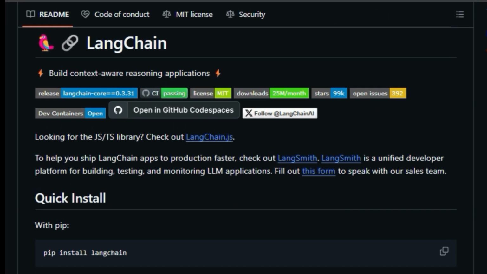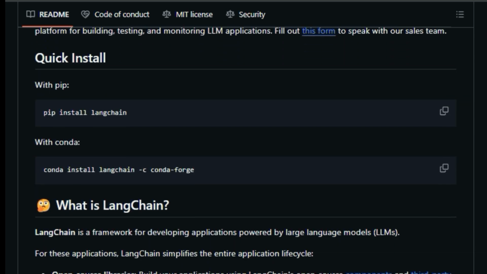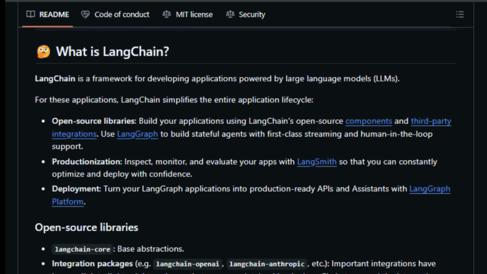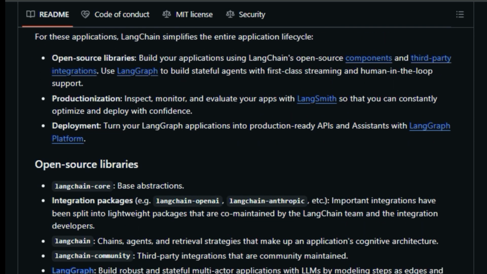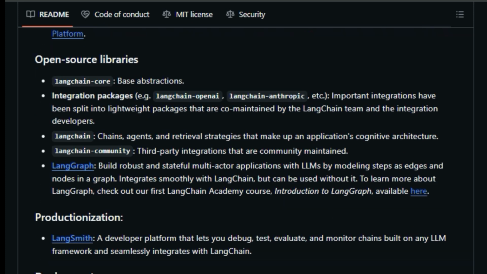LangChain simplifies the entire lifecycle of LLM applications. It provides composable building blocks, tools, and integrations that allow developers to work with language models effectively. These components are modular and user-friendly, whether you are using the rest of the LangChain framework or not. The framework's open-source libraries let you use its components and third-party integrations to build your own applications.